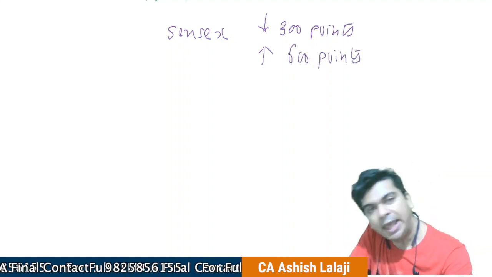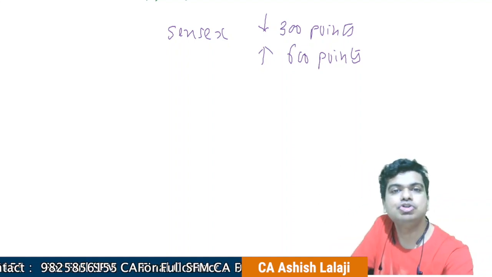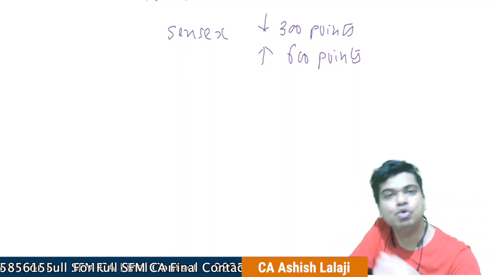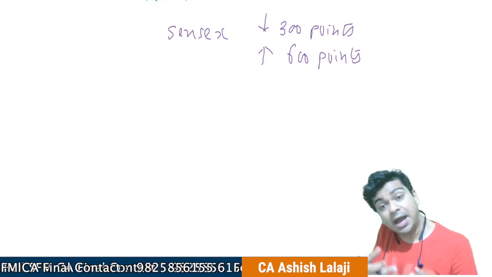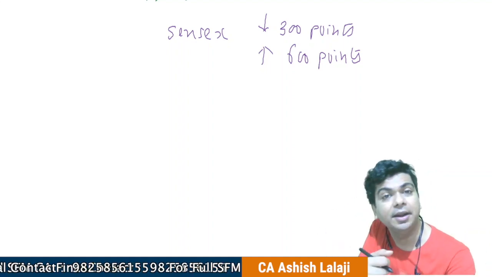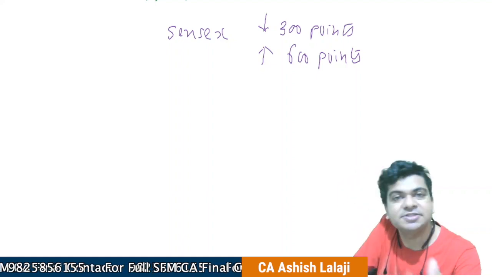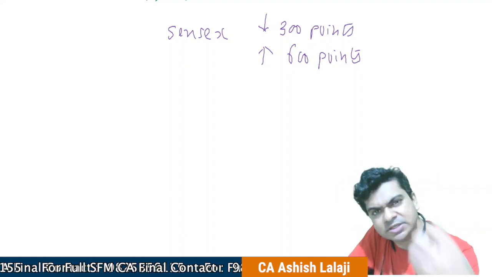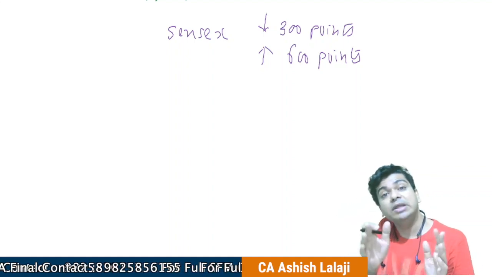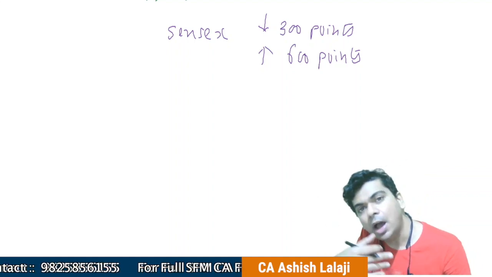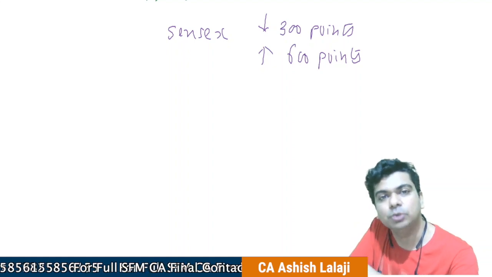I'm sure as a student of commerce, if you have tracked the markets, this is something that you must have definitely heard. But have you ever wondered how they are calculating it? How can I say that the market is down by 300 points? How is this calculation done? How has it been done that the markets have risen by so and so points? How is this actually calculated?